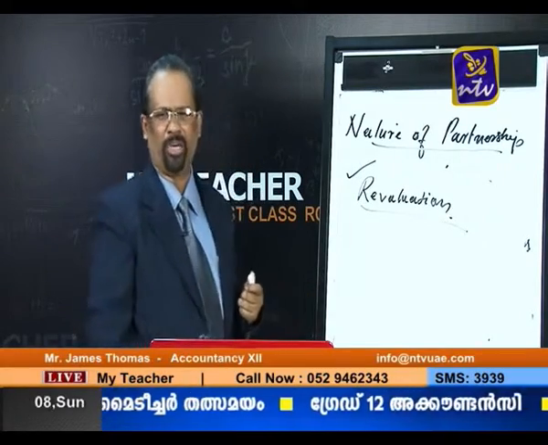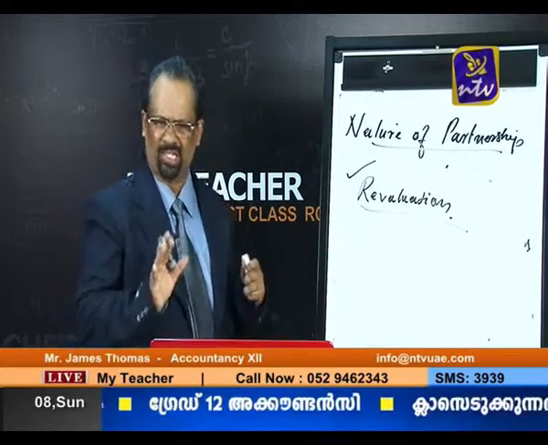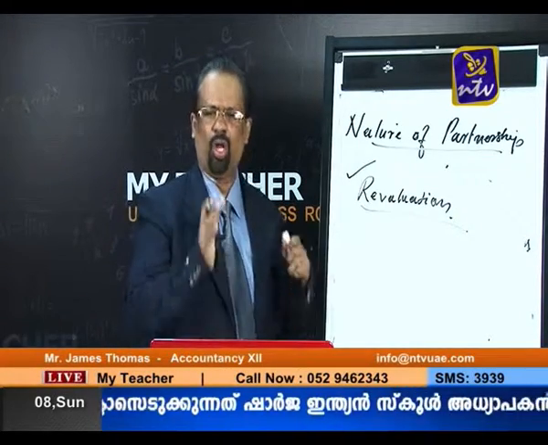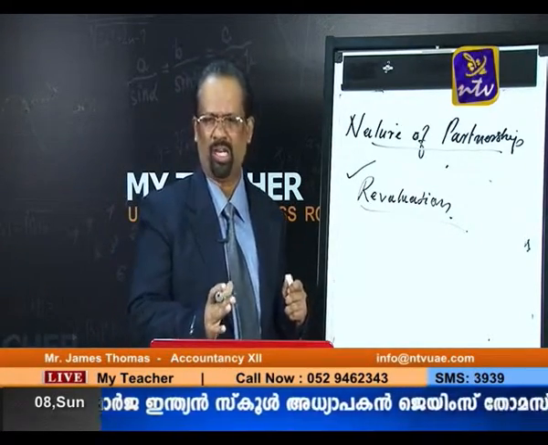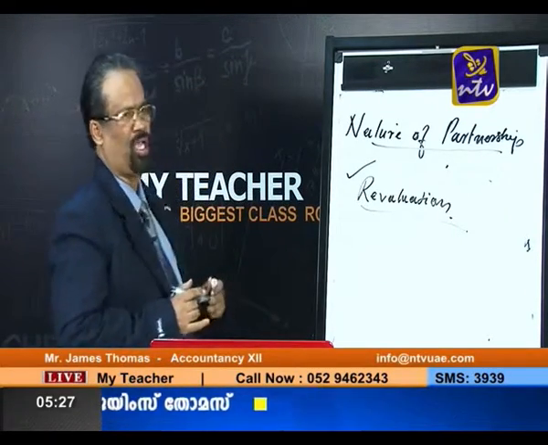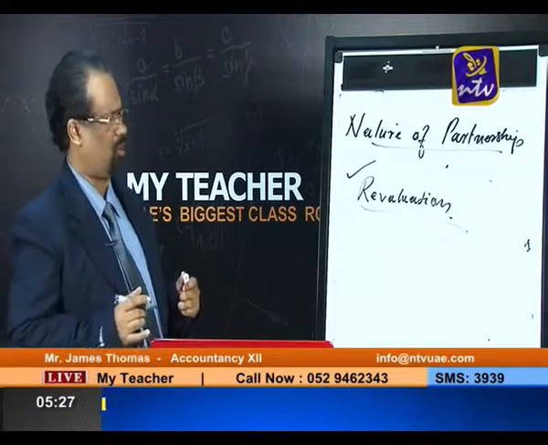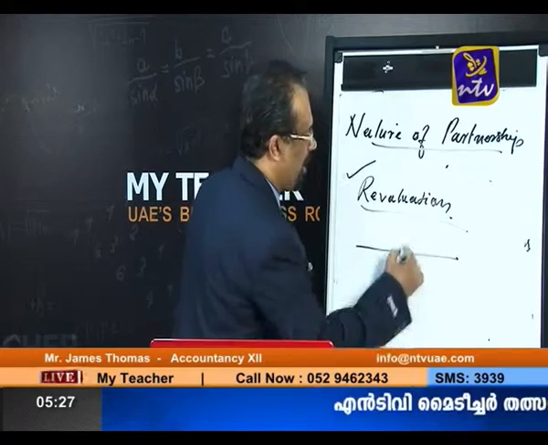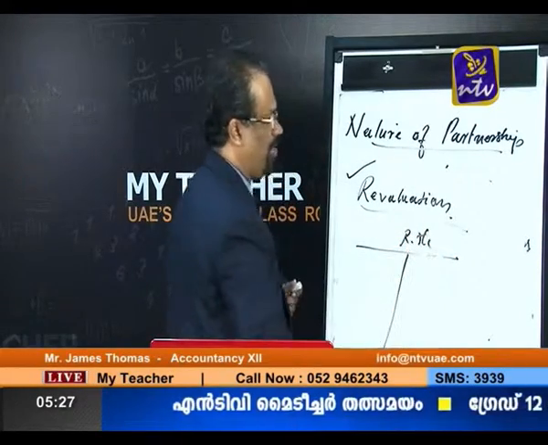At the time of admitting a new partner, our existing assets and liabilities may be reassessed or revalued. So we are making a new account, known as the revaluation account. Very simple. Suppose this is a revaluation account.